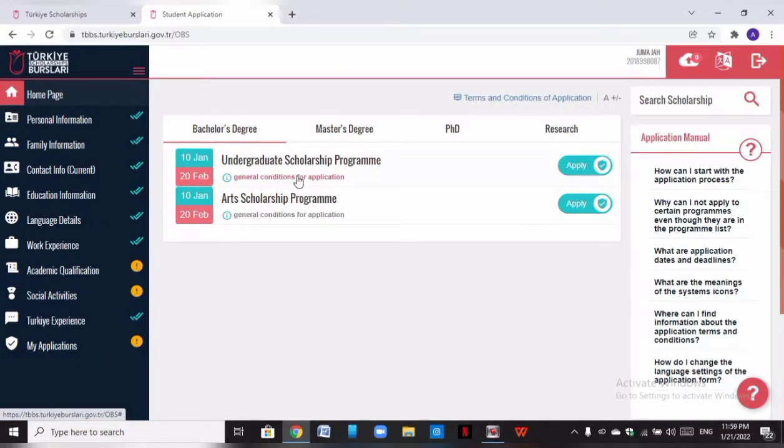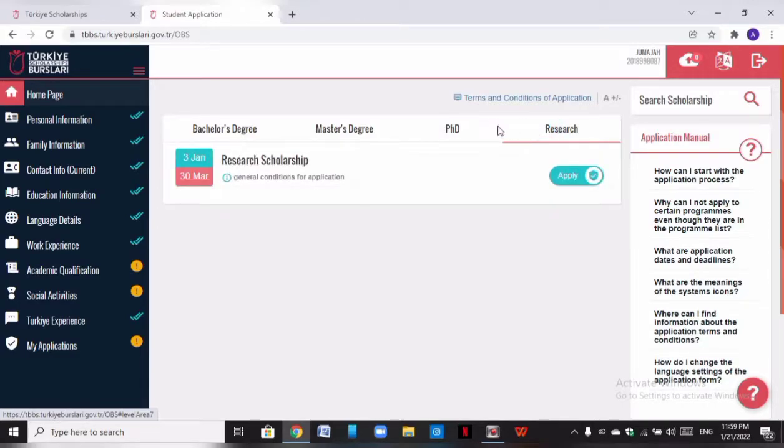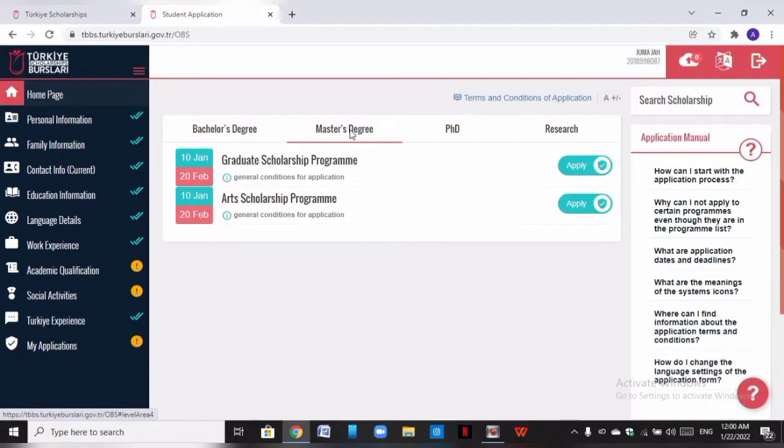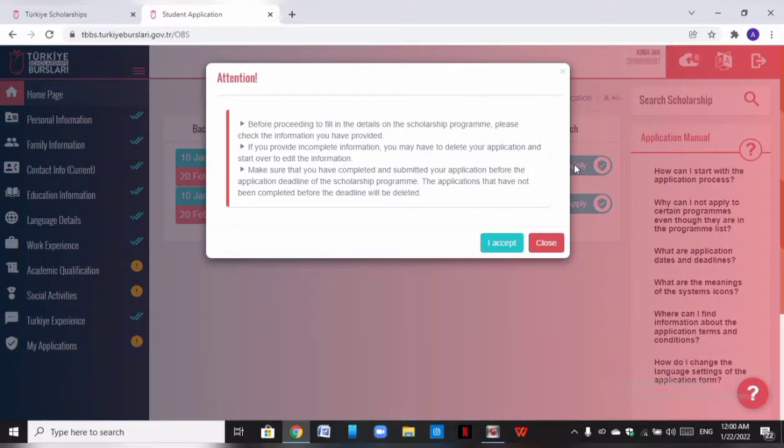If you want to apply for a bachelor's degree, you just click here to apply. You can see this is a bachelor's. If you are in the arts, if you want to apply for music or performing arts, you apply for this. It's a separate scholarship. Then if you want to apply for masters, you click on the masters. If you want to apply for PhD, you click on the PhD. If you want to apply for research, you click for research. But we want to apply for masters for a start, so we click on it. It's the graduate scholarship program, so click and apply.